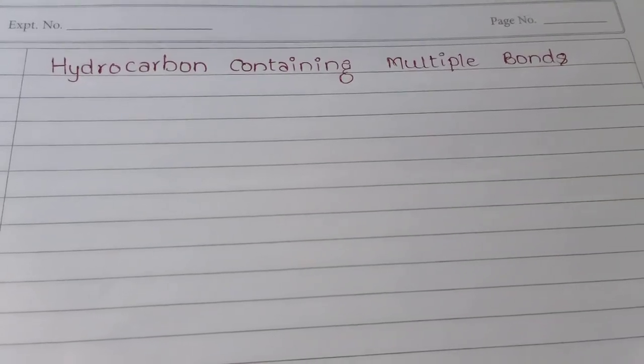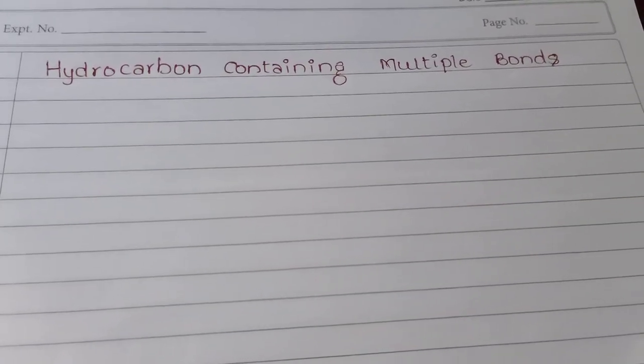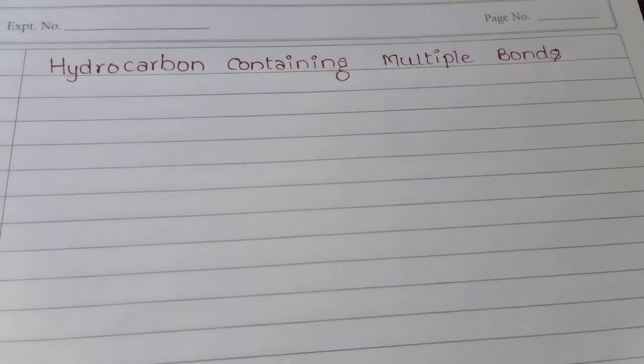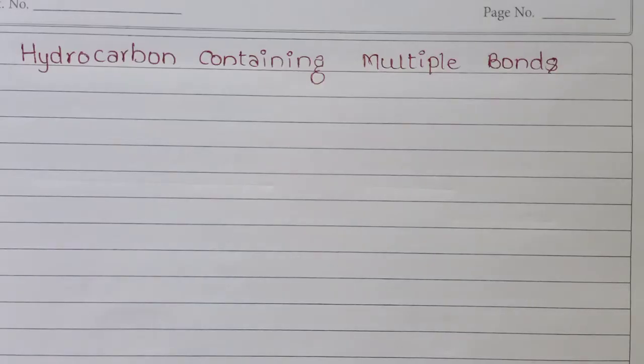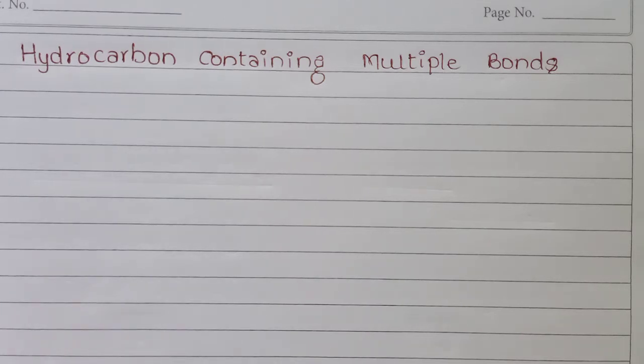Hello student, today we discuss hydrocarbons containing multiple bonds. Today we discuss how to write the IUPAC naming of organic compounds if they have multiple bonds. If a hydrocarbon has multiple bonds, how do we write the IUPAC name? Hydrocarbons may contain double and triple bonds.